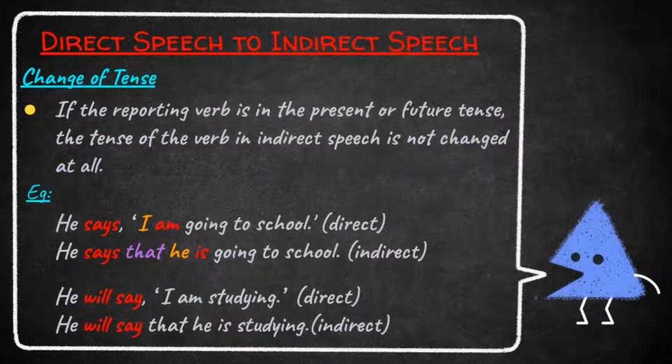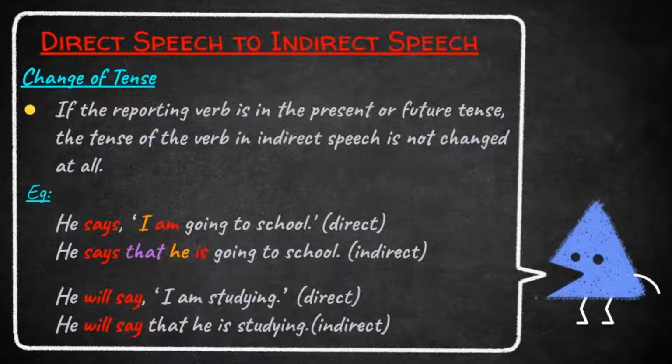Next, we want to insert the conjunction that. He says that. Next, change the pronoun I. So pronoun I has changed to he. He says that he am. The verb am is changed to is. He says that he is going to school.